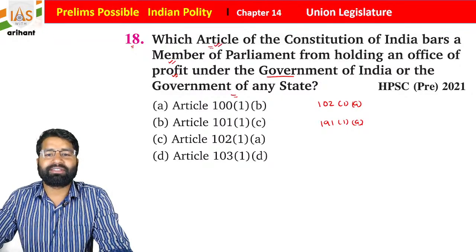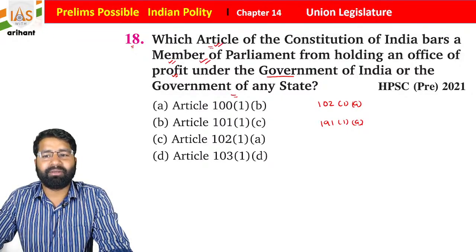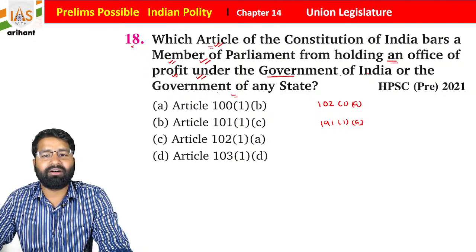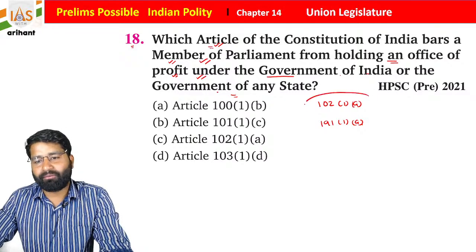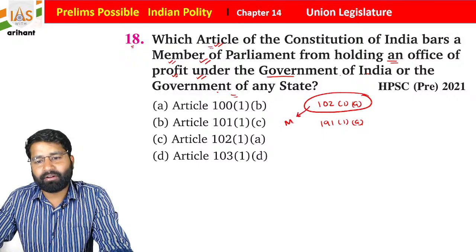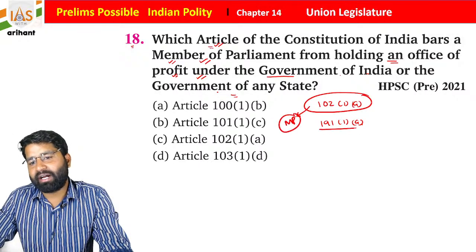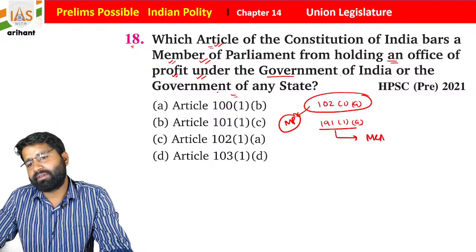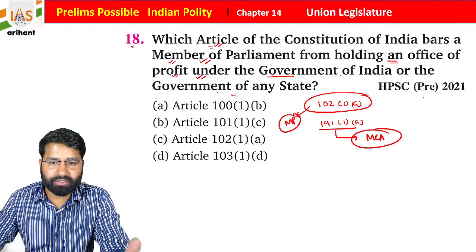Okay, so this article of the Indian Constitution bars a member of Parliament from holding an office of profit under the government of India or a state government. Under Article 102 Clause 1 Subclause A, it applies to members of Parliament, and Article 191 Clause 1 Subclause A is for the MLAs. This is important, just try to remember.